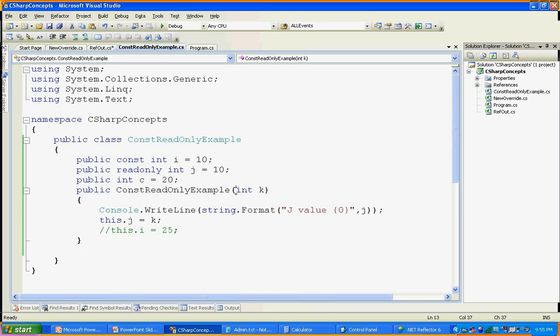There is no difference between regular variables and readonly variables in memory allocation and other ways. The only difference is the value assignment.